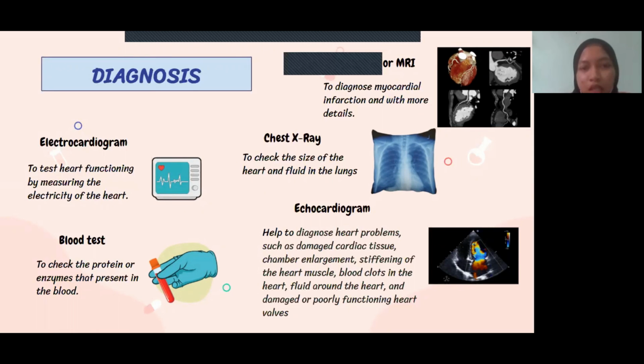The chest X-ray is used to check the size of the heart and fluid in the lung. The echocardiogram helps to diagnose heart problems such as damaged cardiac tissue, chamber enlargement, stiffening of the heart muscle, blood clots in the heart, fluid around the heart, and damaged or poorly functioning heart valves, using sound waves such as ultrasound that create images of the moving heart. And lastly, cardiac CT or MRI is used to diagnose myocardial infarction in more detail. Actually, a cardiac CT scan can show the image in more detail than the chest X-ray. So that's all for my part.